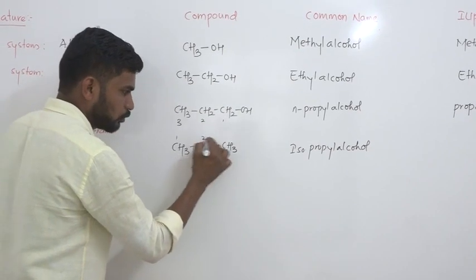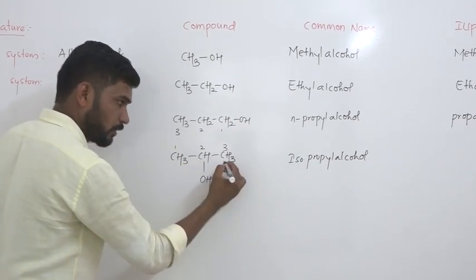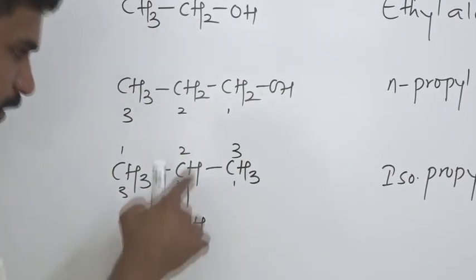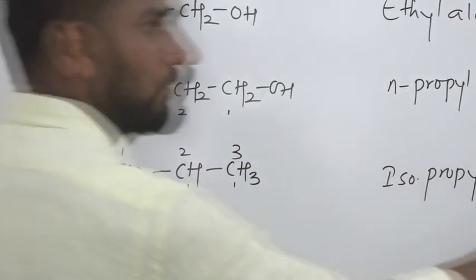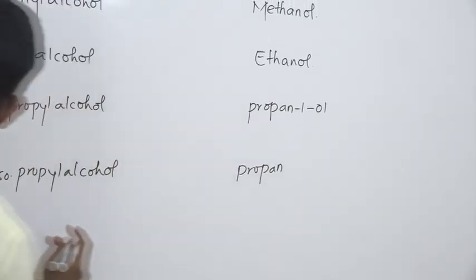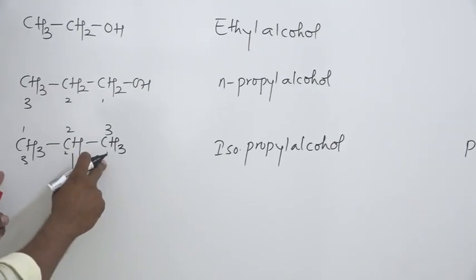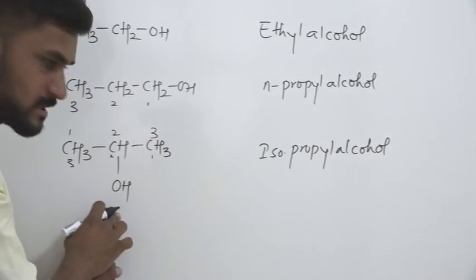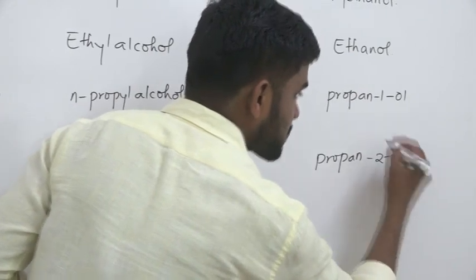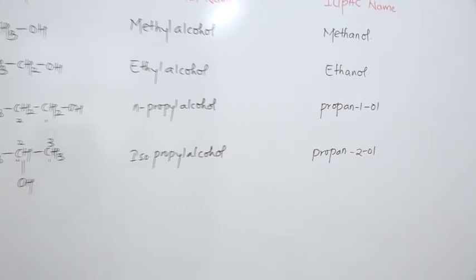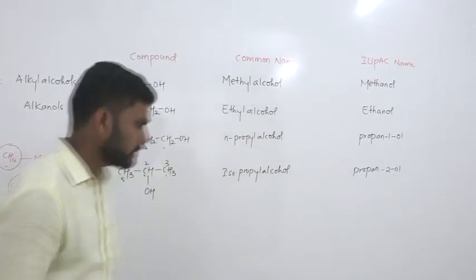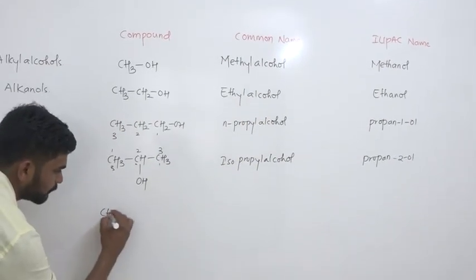So you can number 1, 2, 3 or 3, 2, 1. The OH group is present on the second carbon atom only. So the name becomes propane, because there are 3 carbon atoms, and the OH group is on the second carbon atom, therefore propane-2, and the suffix is ol. So the IUPAC name of this compound is propan-2-ol.